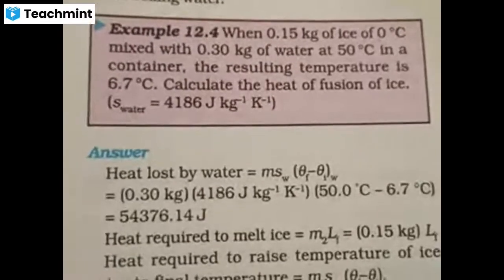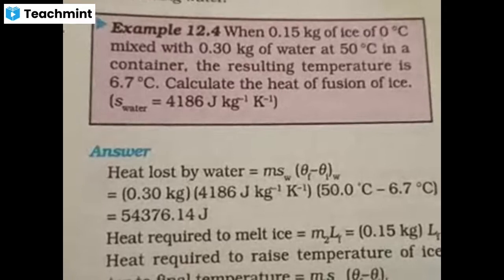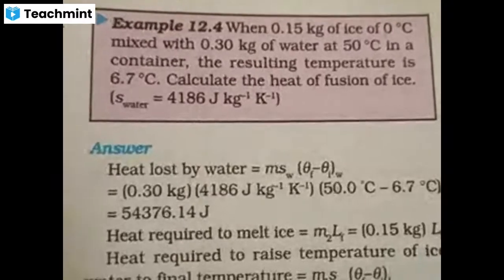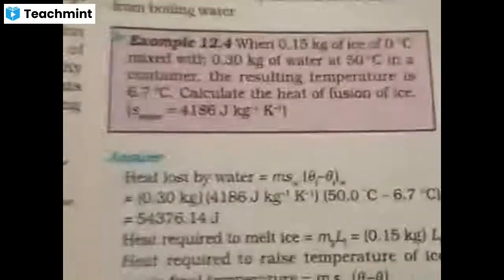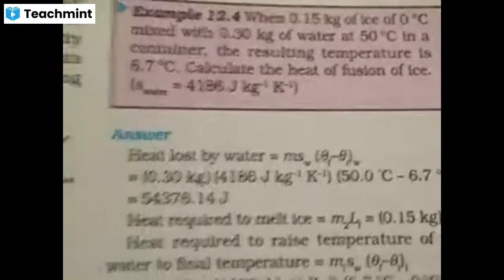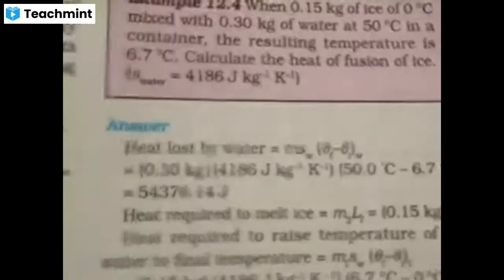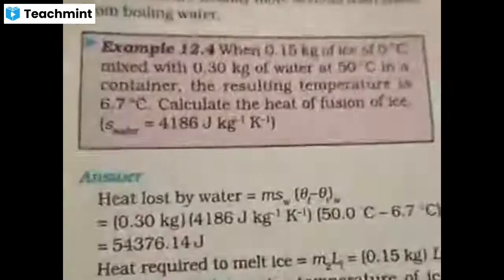And secondly, what is happening with water? The mass of water is 0.3 kg. The initial temperature of water is 50 degrees Celsius. What is the final temperature of water? Yes, 50 to 6.7, Nikhil, very good.